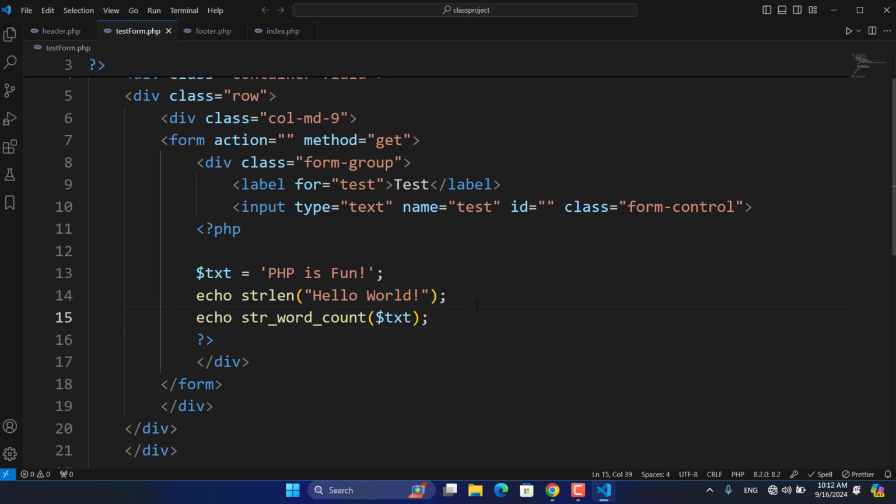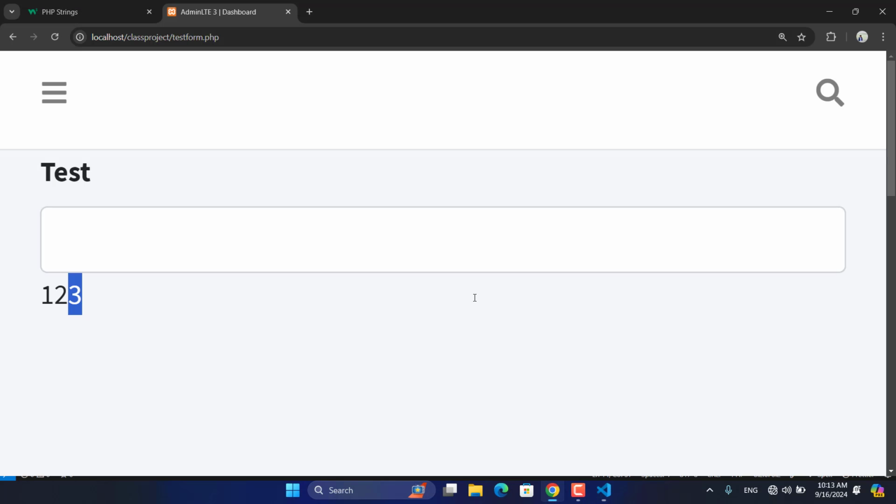Since we didn't put a br here, we need to put a br: echo, and then br. I don't know whether the backslash n works or not, but previously it didn't work. So the br also works.